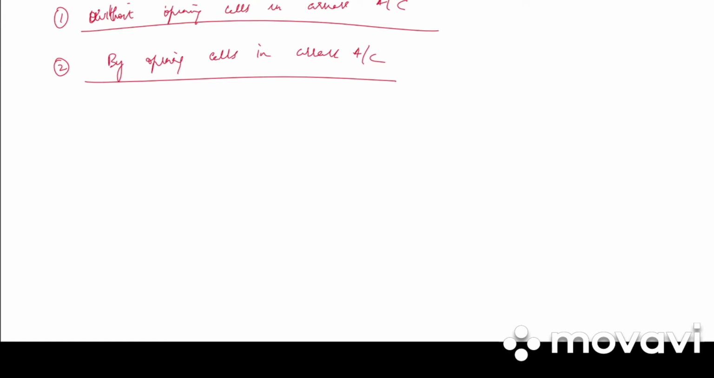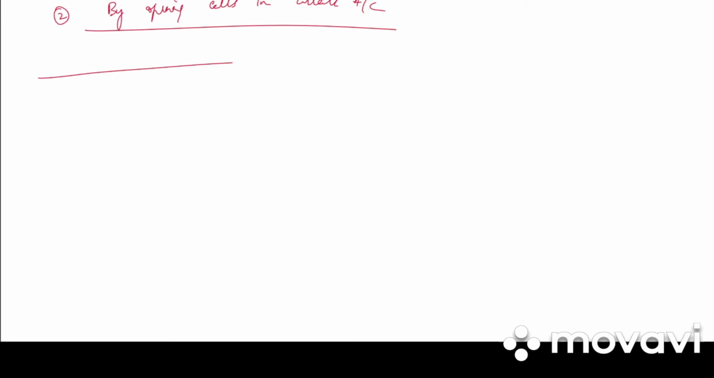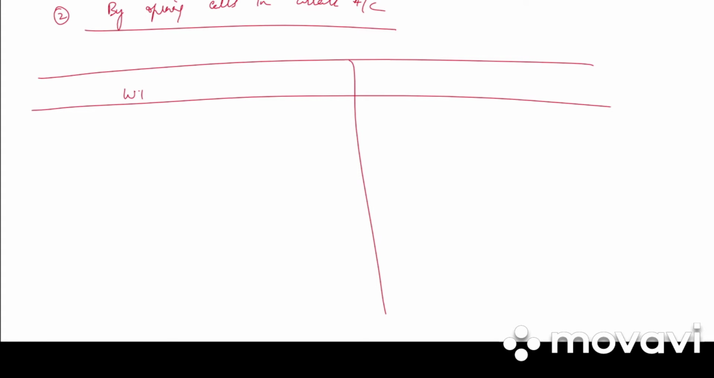X Limited made first call of rupees 2 per share on 10,000 shares. One shareholder holding 500 shares did not pay first call, but when the company made final call of rupees 3 per share, he paid all the shares. So we can adopt any of the two methods here. That is method 1, without opening calls in arrears account, or by opening calls in arrears account.